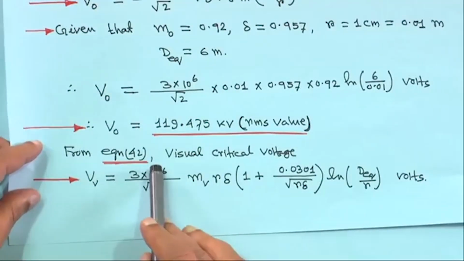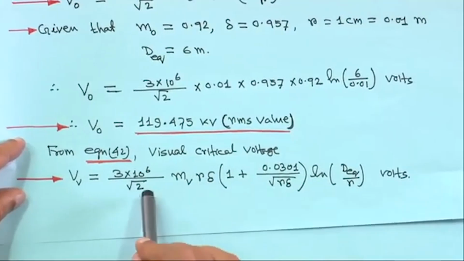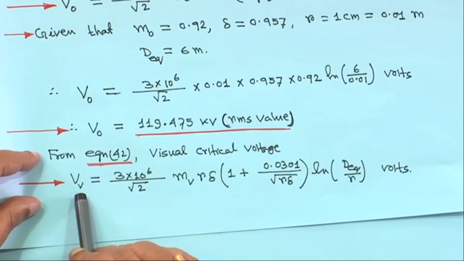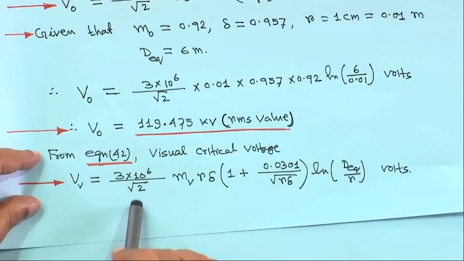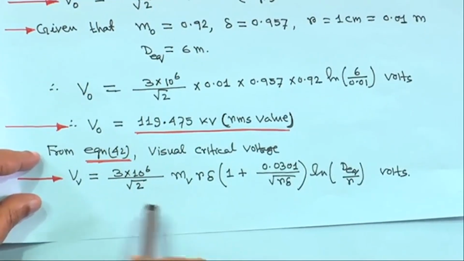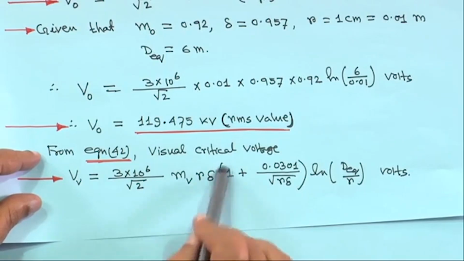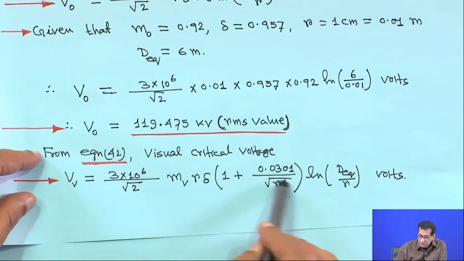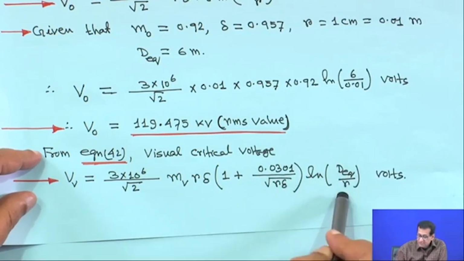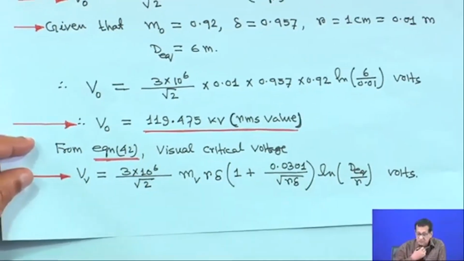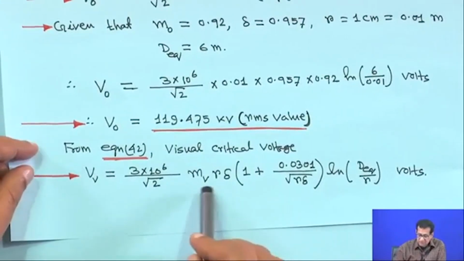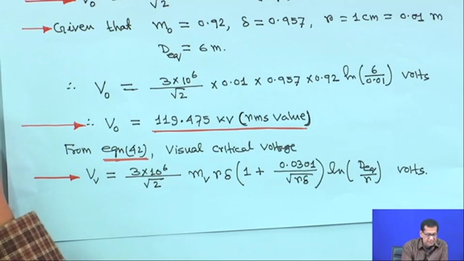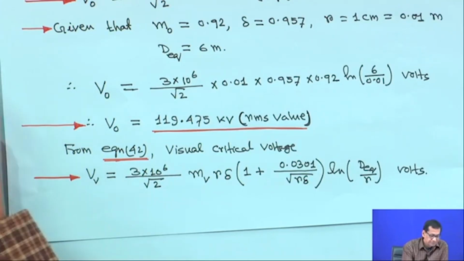Now, from equation 42, this is the formula for visual critical voltage: V_v is equal to 3 into 10 to the power 6 upon root 2, into m_v, r, delta, in bracket 1 plus 0.0301 upon root over r delta, ln D_EQ upon r, volts. Now we substitute all the data: m_v, r, delta, D_EQ, everything is known.